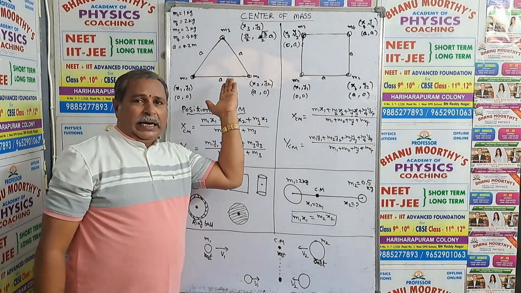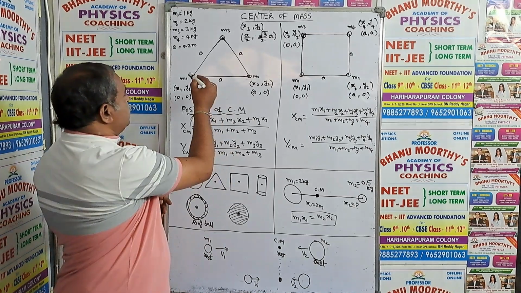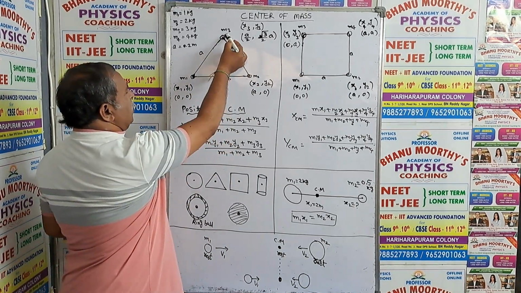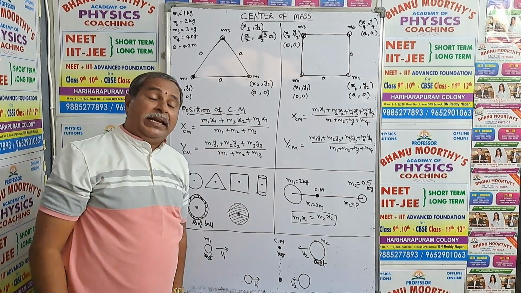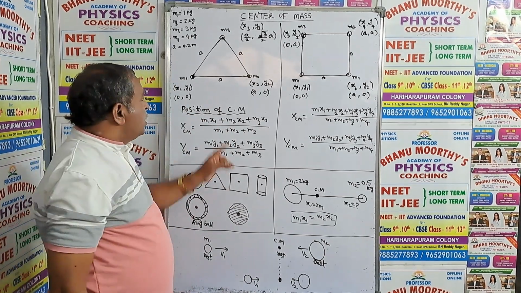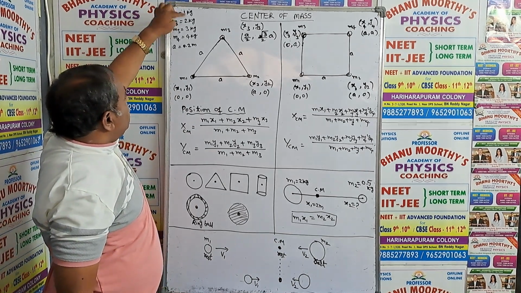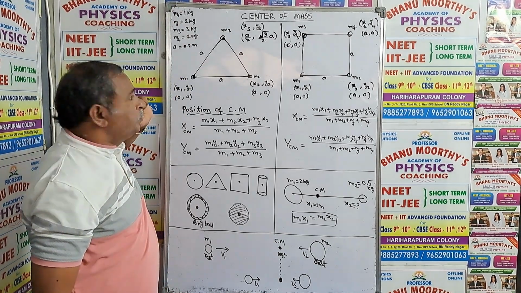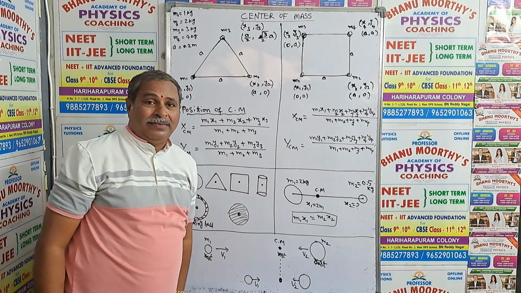Okay, my dear students, this is the fourth concept I am going to present. It is an equilateral triangle. Three masses are given to you: first mass, second mass, third mass. They are placed at the corners of an equilateral triangle, each of side length A. Masses are mentioned here as 1 kg, 2 kg, 3 kg, and side length is 0.2 meter.